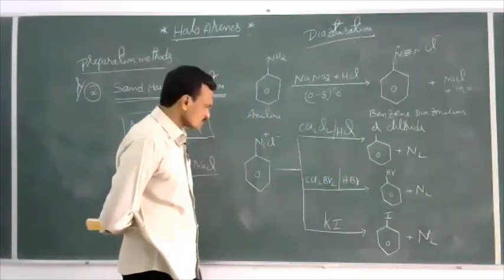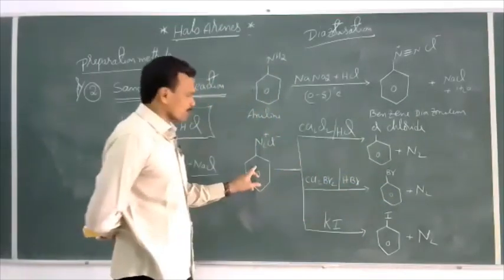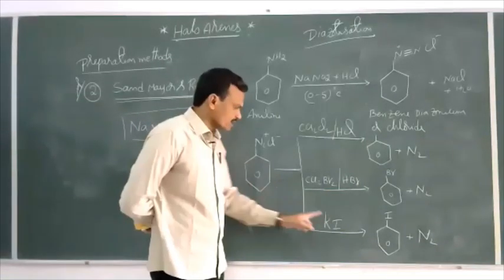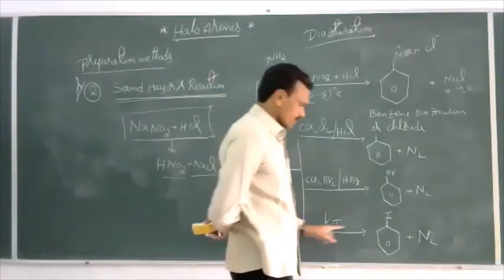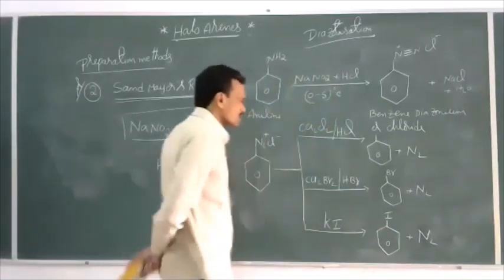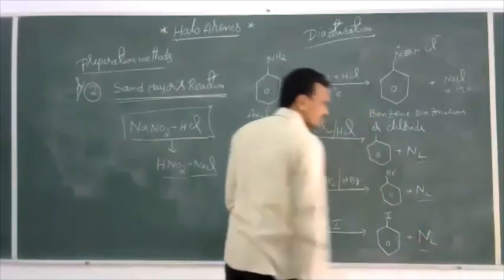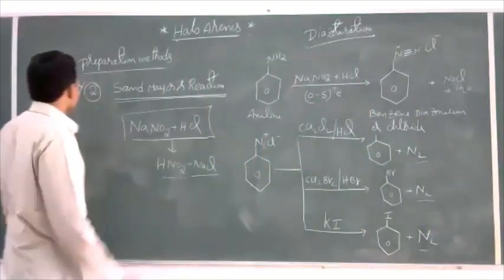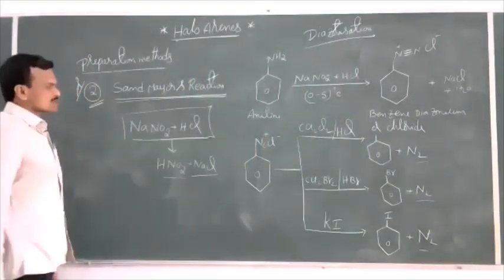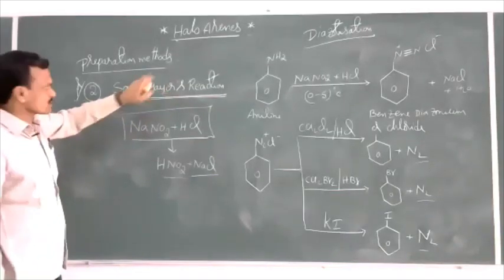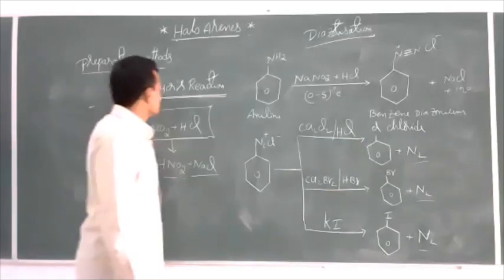Whereas iodobenzene can be prepared by the reaction of benzene diazonium chloride with potassium iodide. In all these cases, nitrogen gas is liberated. So this is the preparation of haloarenes by Sandmeyer's reaction. This is the second preparation method.